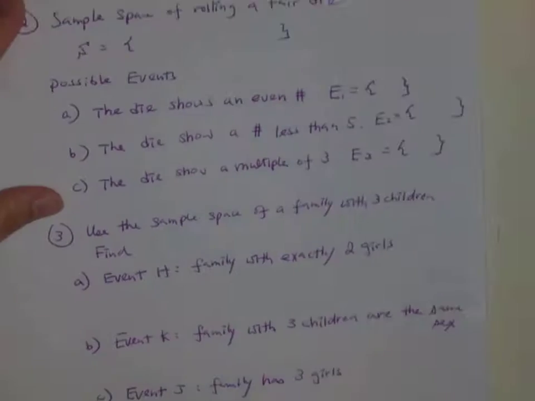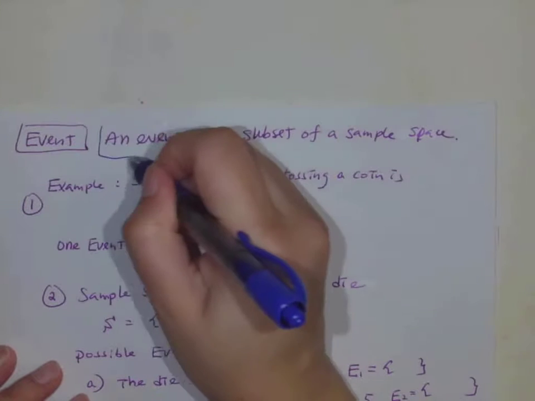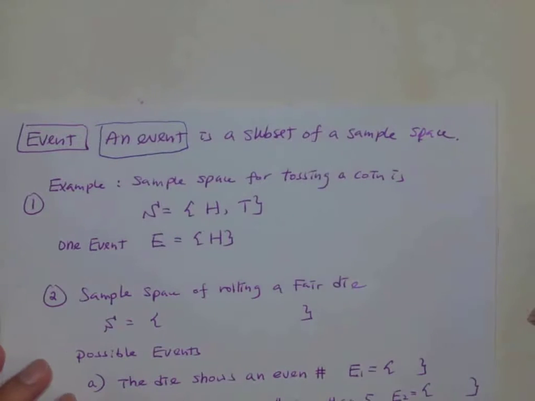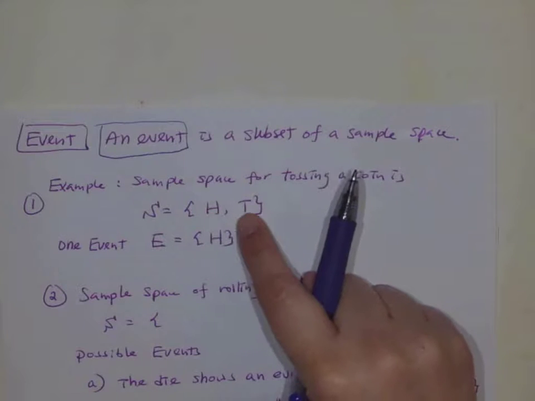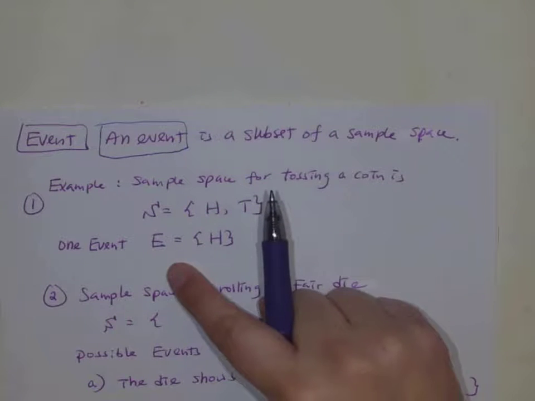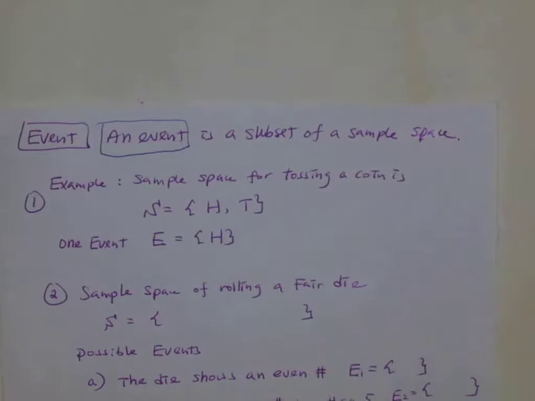The other thing you want to know about is events. An event is a subset of a sample space. So for example, if I am tossing a coin, the sample space is head and tail, right? But one event can be head and another event would be tail. So one of those possible outcomes.